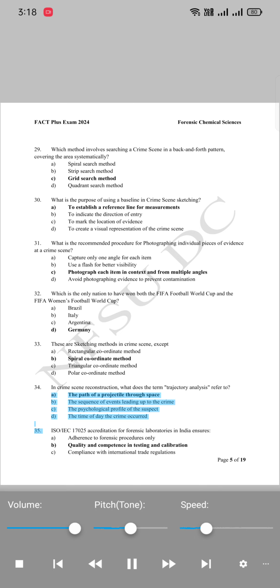A. The path of a projectile through space. B. The sequence of events leading up to the crime. C. The psychological profile of the suspect. D. The time of day the crime occurred.